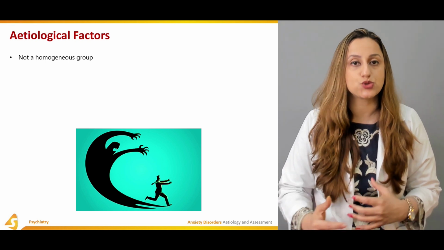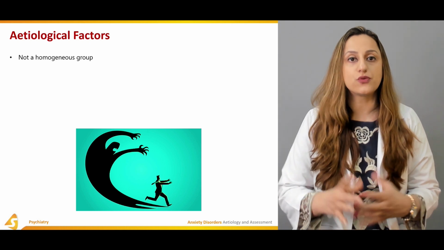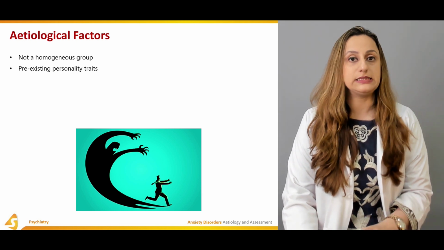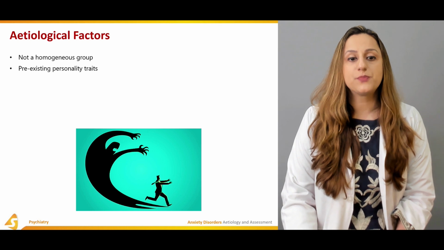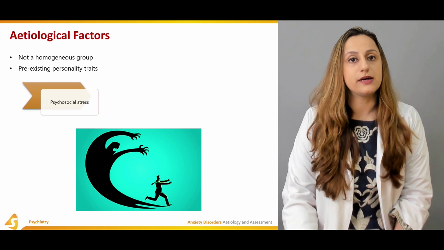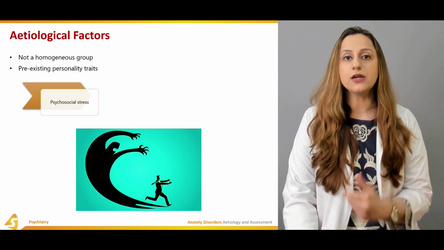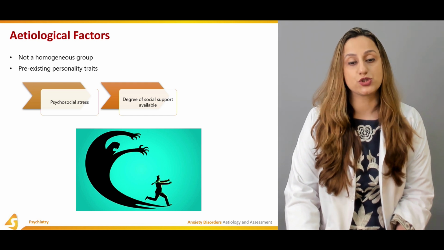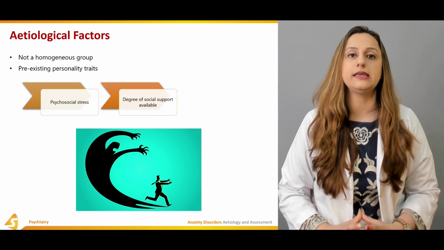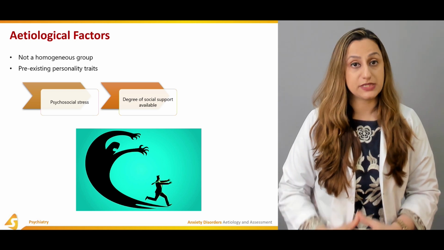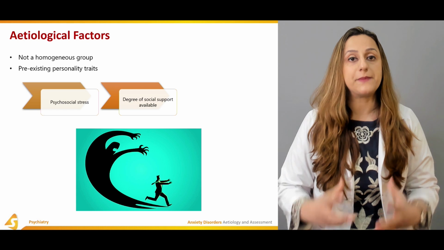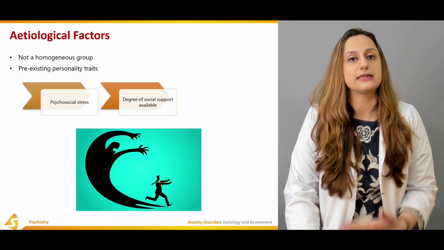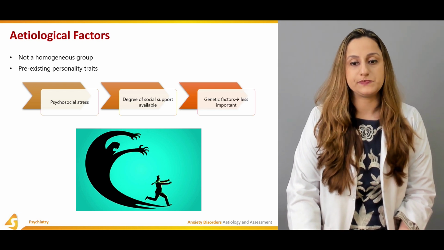It can be the relationship history, the drug history, the sexual history, the corroborative history. All of these histories would give you clues towards the etiology of the anxiety that the person is currently suffering from. The pre-existing personality traits are to be dug out after you get a complete corroborative history. The psychosocial stress is very important, and the degree of social support. Social support is basically quite weakened in the developed countries, and so they do not have a complete family system that is providing support to that individual. So sometimes the individuals get anxious in particular situations.